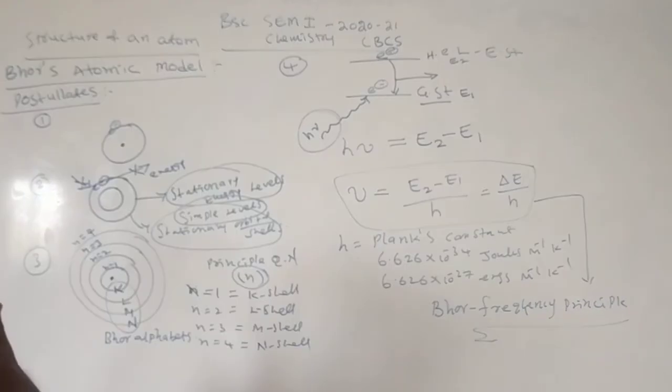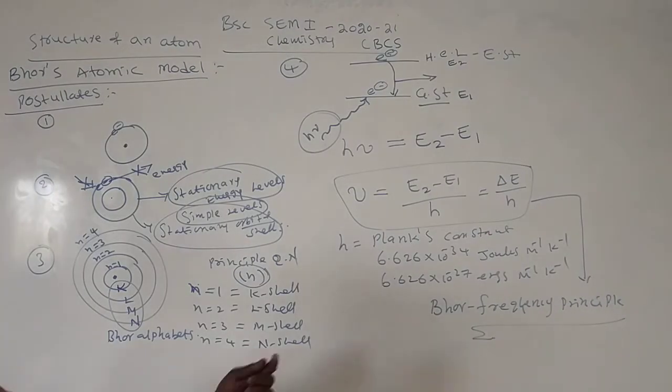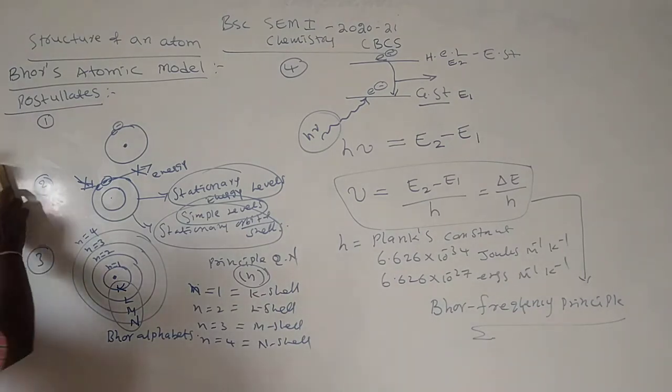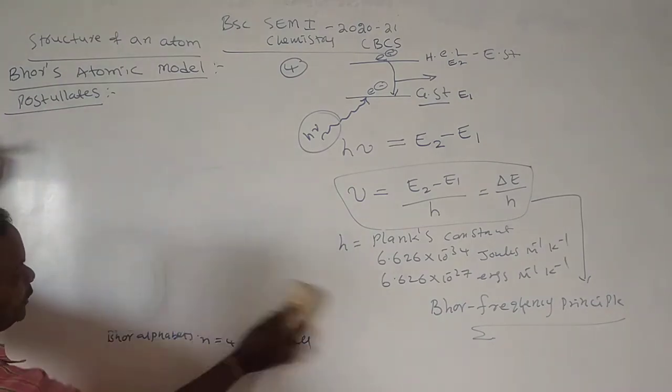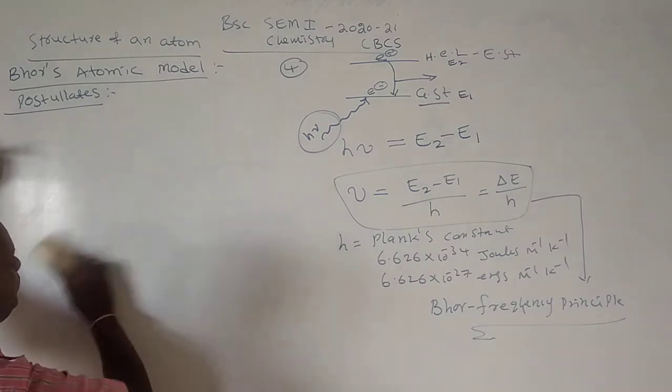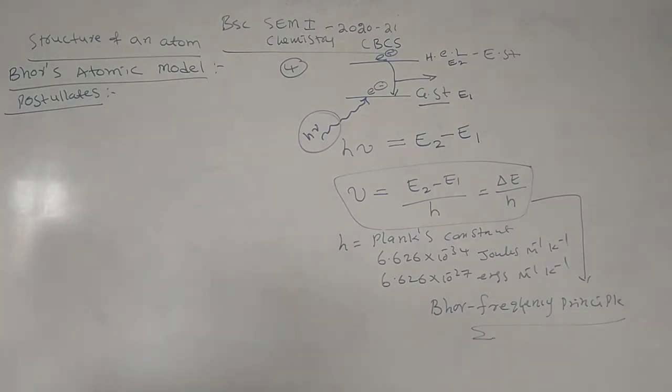This is the fourth important point in Bohr's atomic model. In continuation, we'll see some more important points in Bohr's theory.